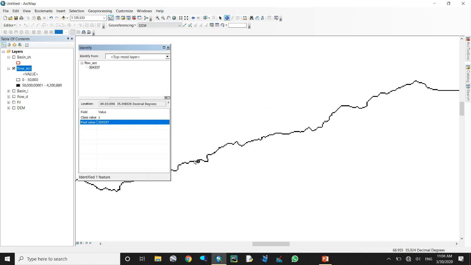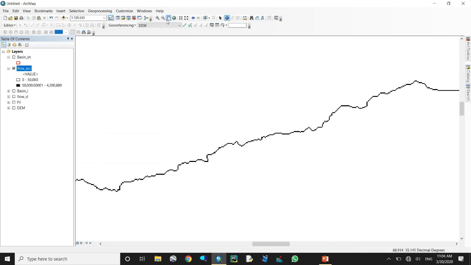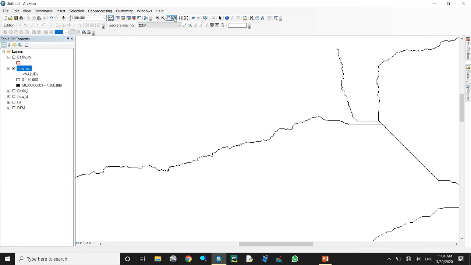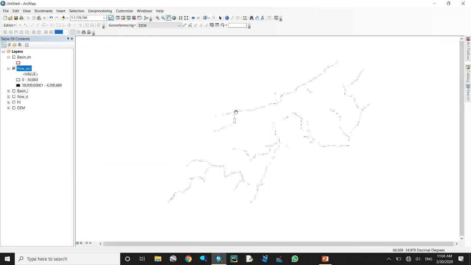The accumulation is by every cell, by every weight of cell. It means by every weight of flow direction cells. As you see, the pixel value of every color is the same. By this pixel value, it will run accumulate.